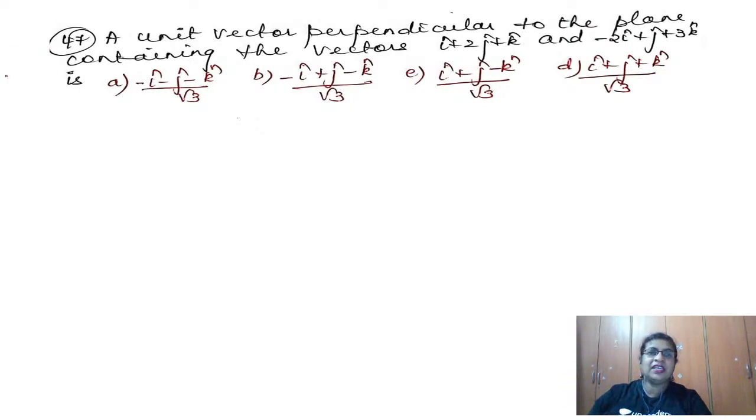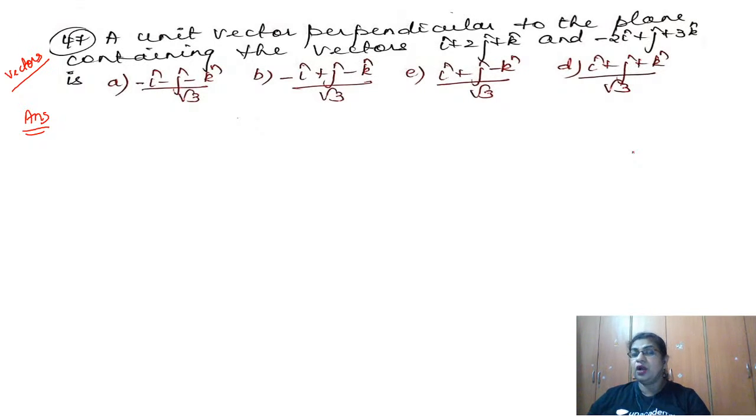Okay, so this is also a vectors concept. Let us first identify what is given and what is asked, then we shall work it out. A unit vector perpendicular to the plane. When a unit vector comes to my mind, something with a cap should come to my mind. If a vector is given and they ask us to find the unit vector, then I need to find a cap.